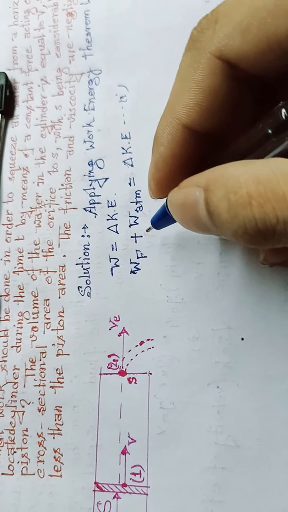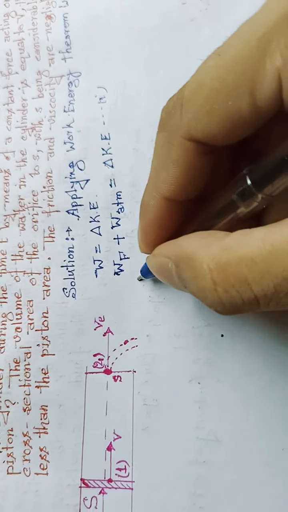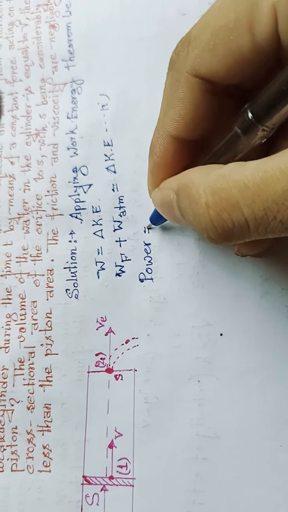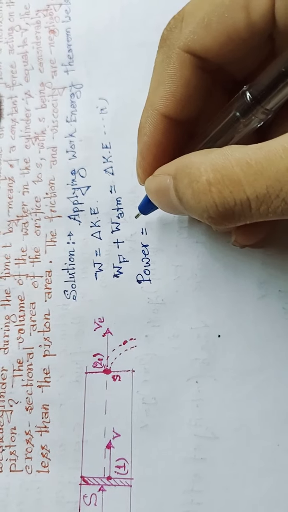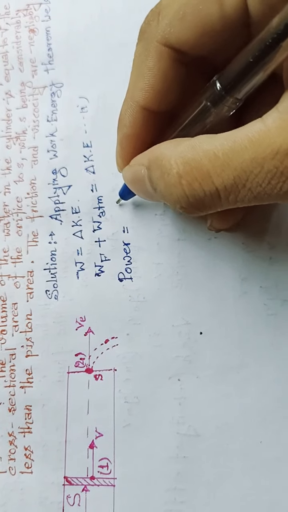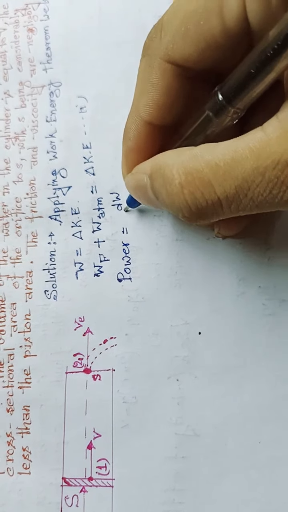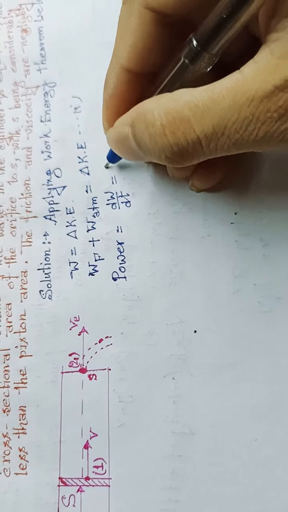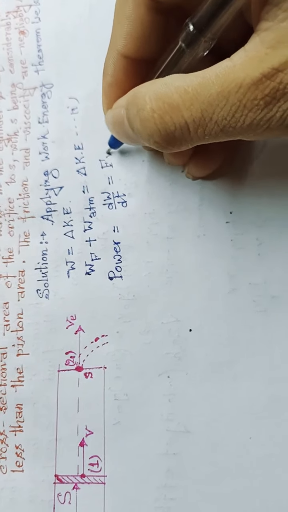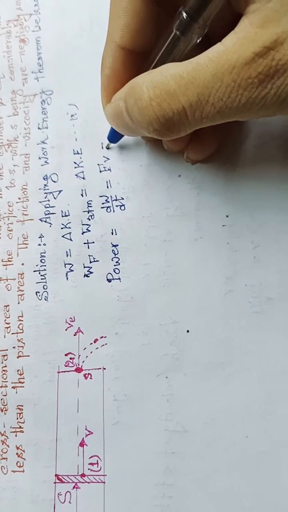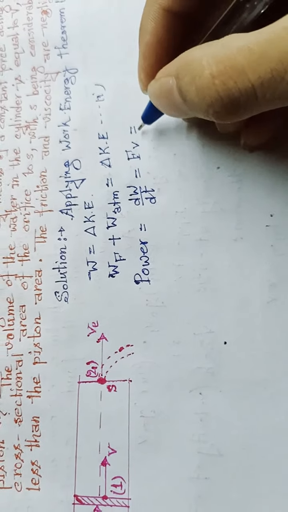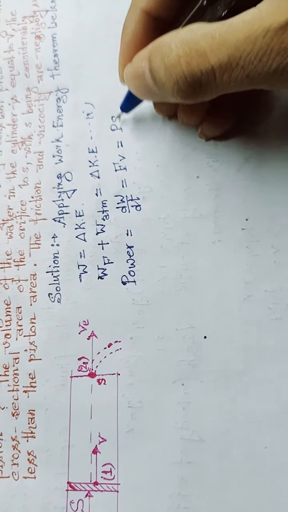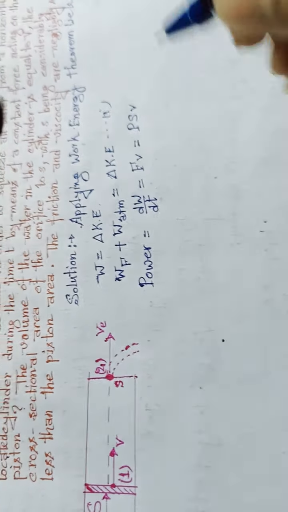Now power will be equal to the rate of change of work done with respect to time, that is dW/dt, and that is again equal to force into velocity, Fv, or force can be described as pressure into area of cross section, P S V. So this is our required power.